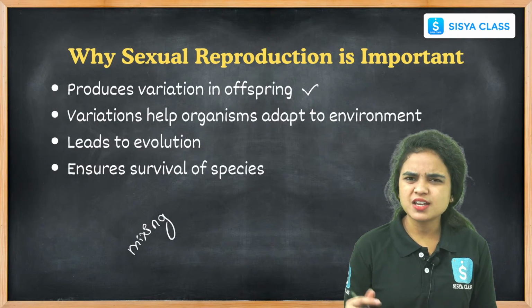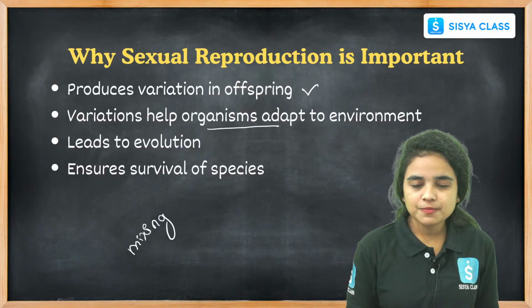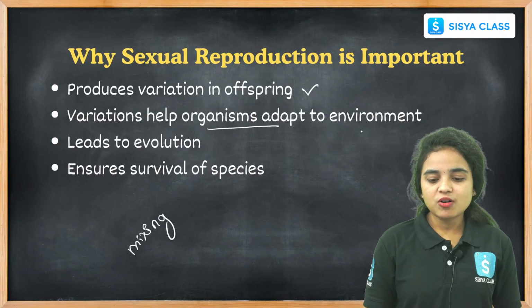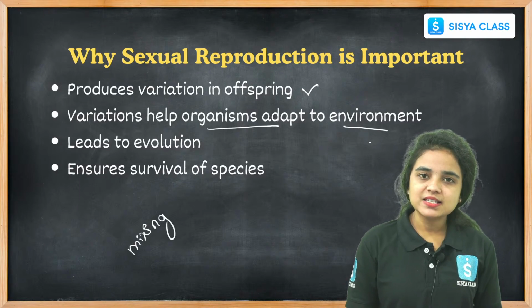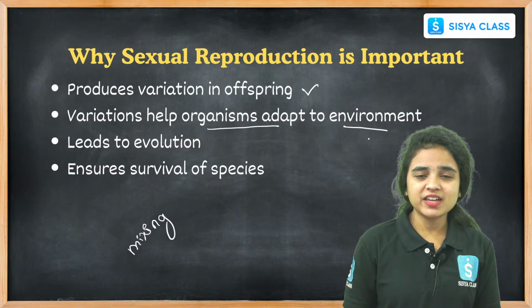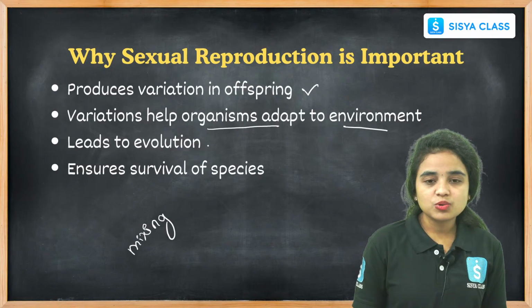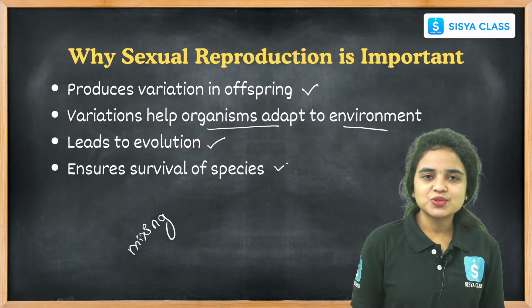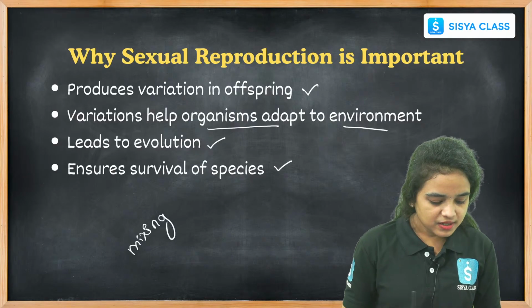And why are variations caused? Due to the mixing of genes. These variations help the organism to adapt to the environment, lead to evolution, and ensure the survival and continuity of the species, right?